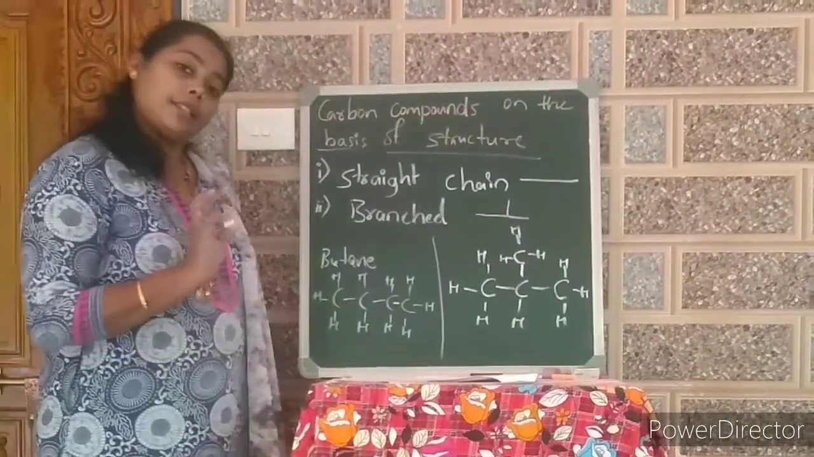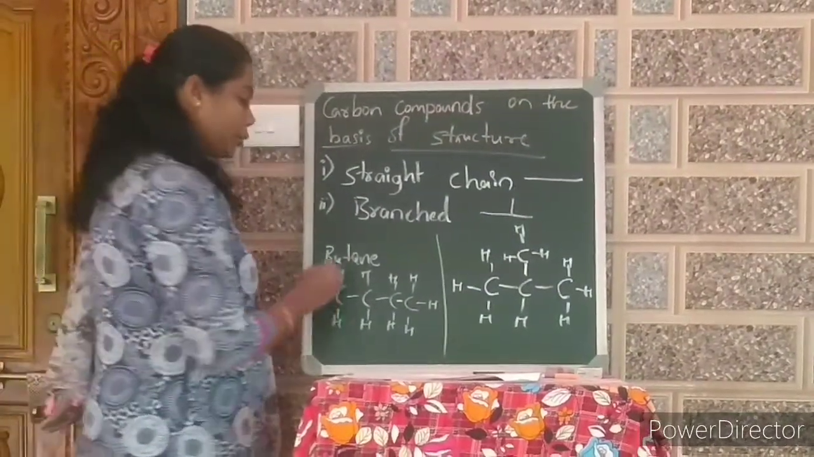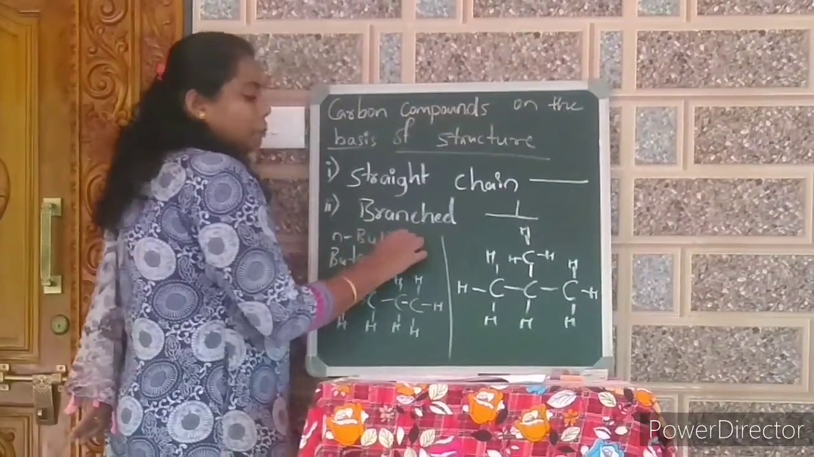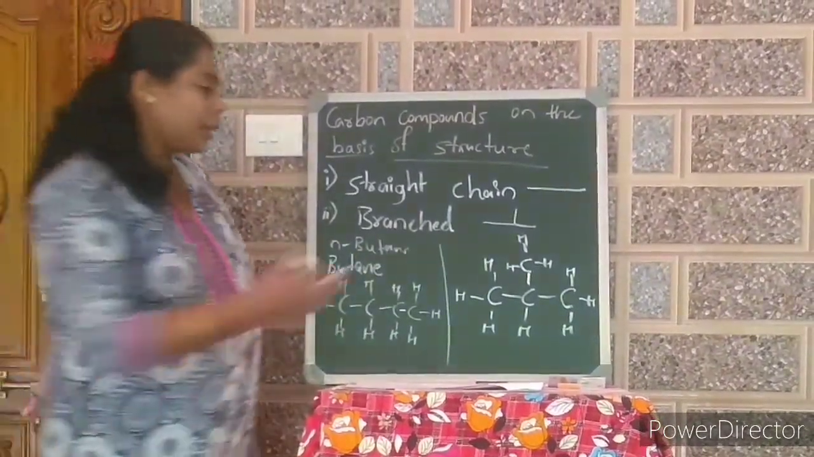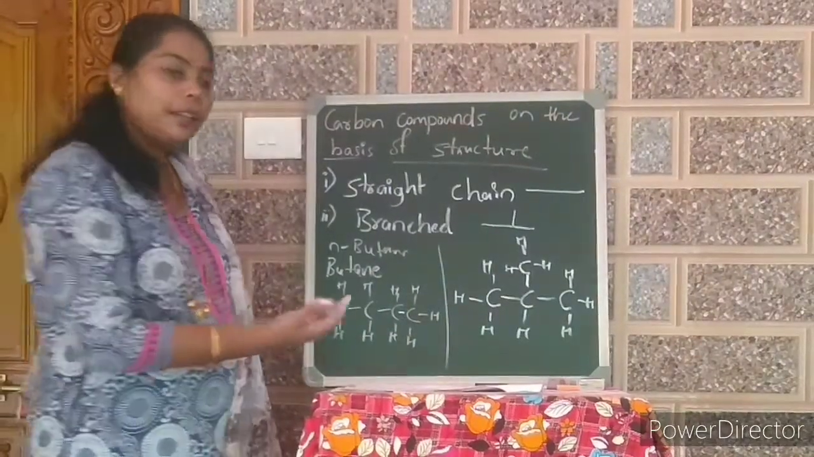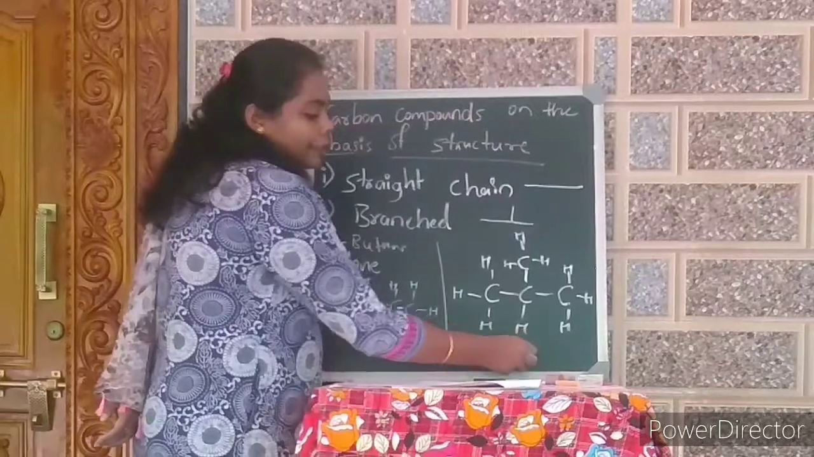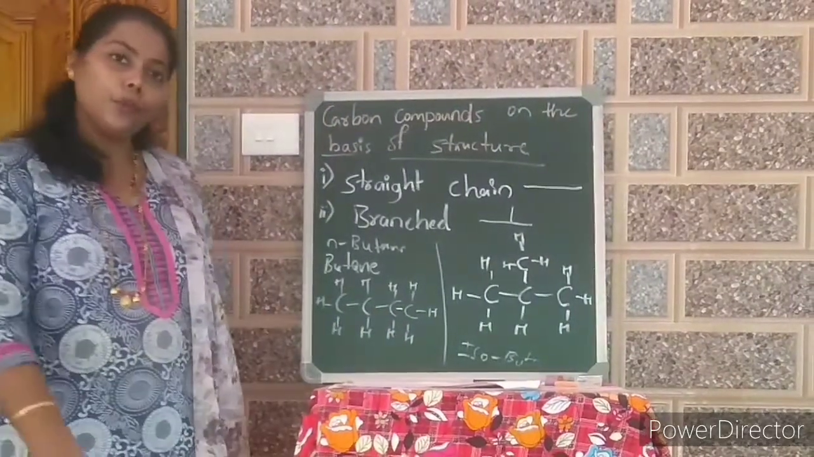If there is a straight chain, then we are going to name it as n-butane, normal butane. If there are branches, generally we will call it as isobutane. For branches, we will call it as isobutane.